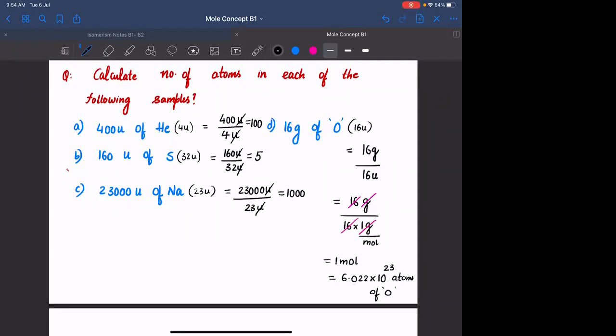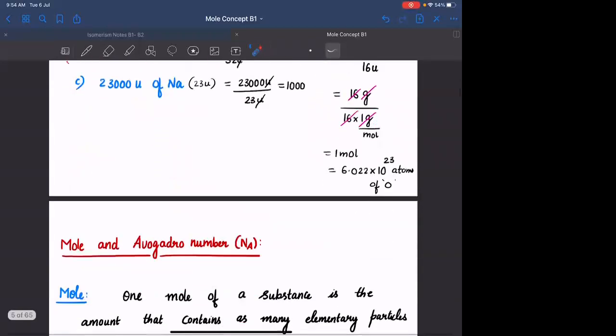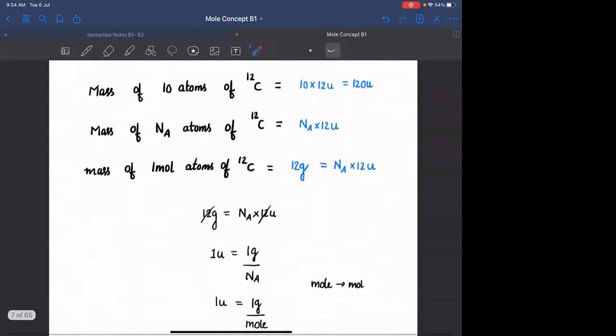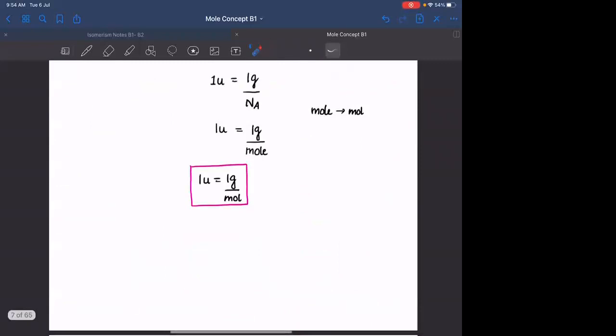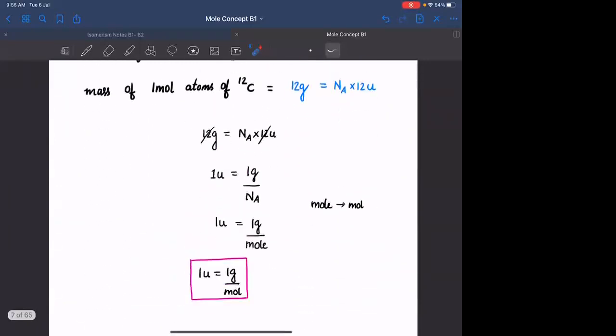Understood? So whenever you are given the mass in terms of grams, substitute the AMU as gram per mole, but not U. Clear? The most important relation: 1 AMU is equal to 1 gram per mole. We wrote all this to derive that.